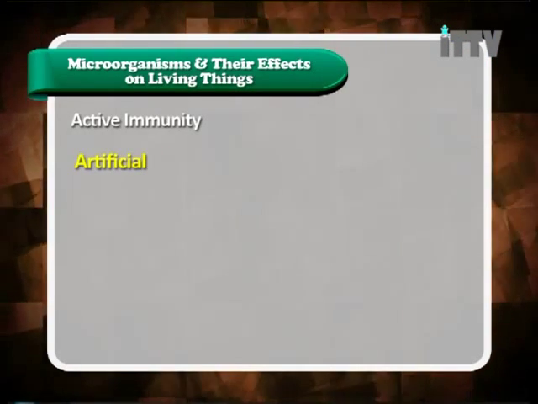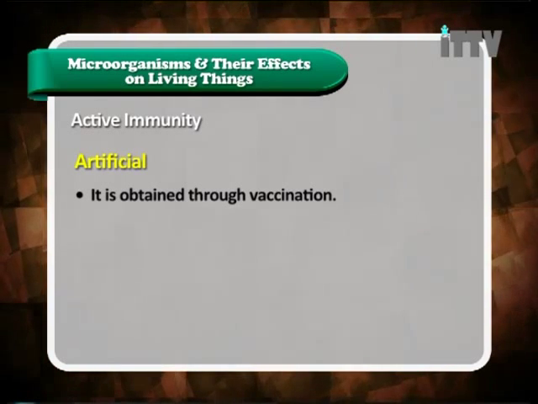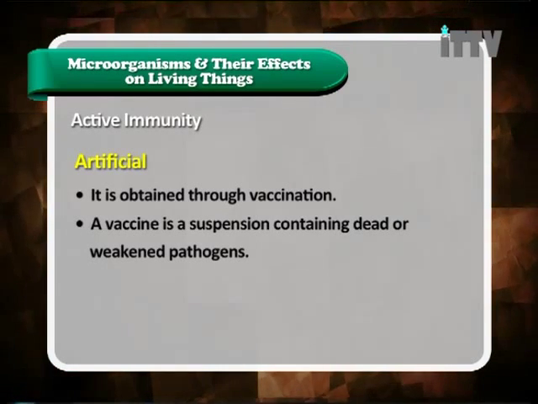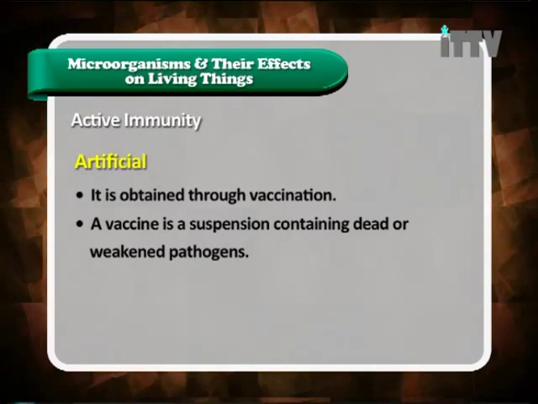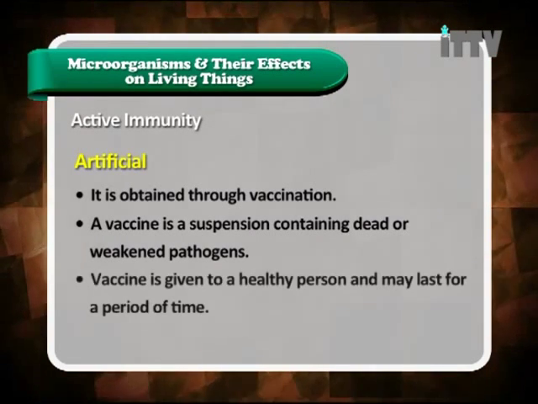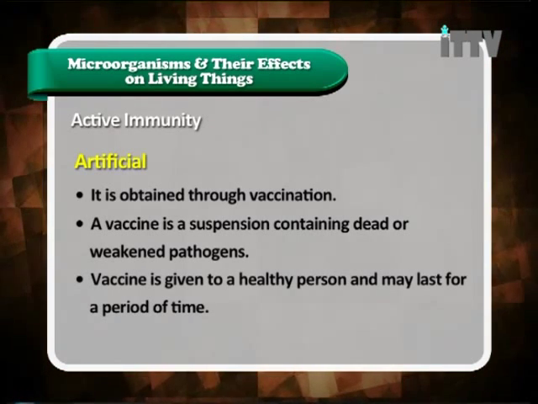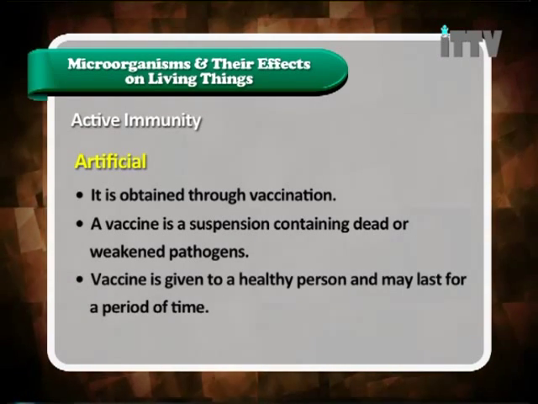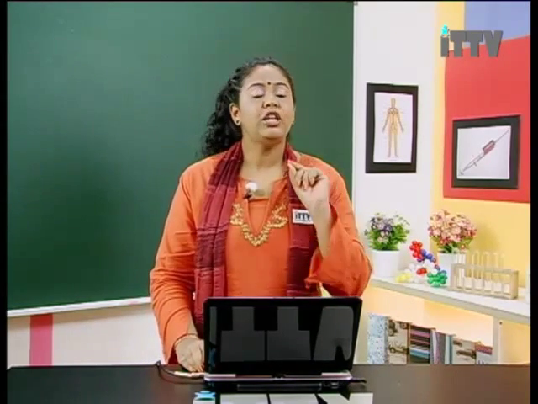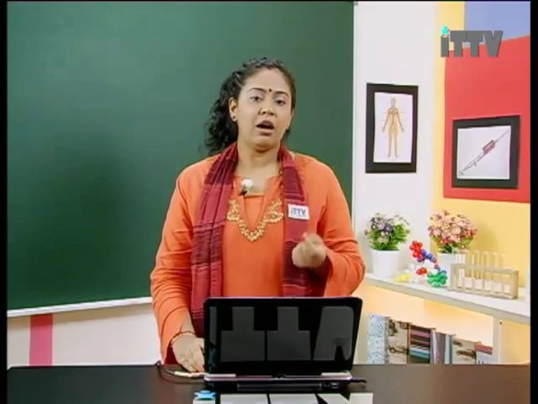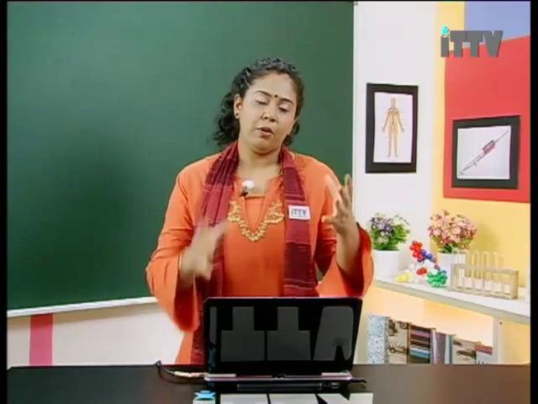Artificial active immunity. It is obtained through vaccination. A vaccine is a suspension containing dead or weakened pathogens. A vaccine is given to a healthy person and may last for a period of time. So here, artificial active immunity is actually through vaccination. Now what is the meaning of vaccine? It's actually dead or weakened pathogens. These pathogens enter our body, whereby our body will prepare itself to produce antibodies.